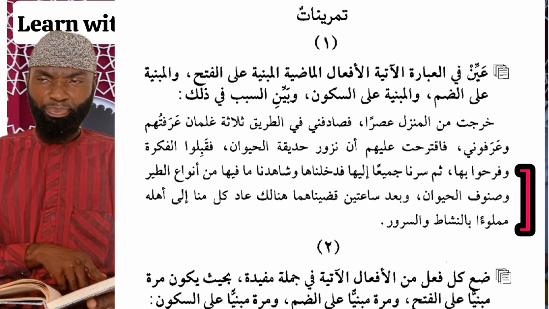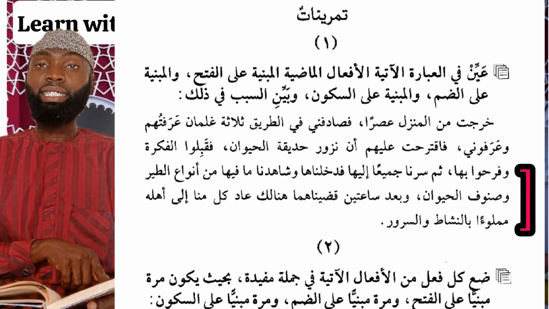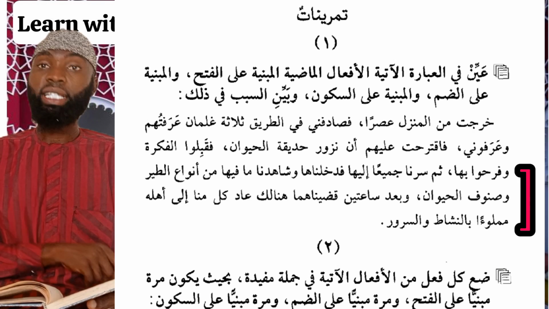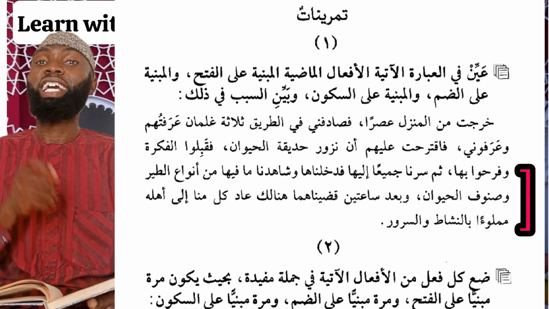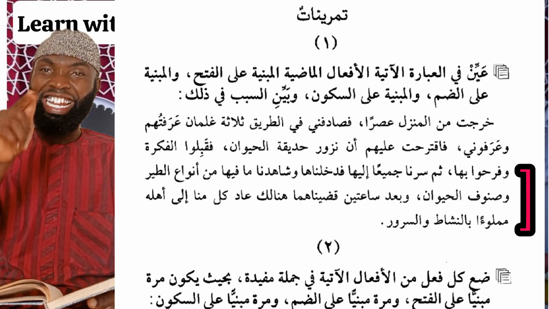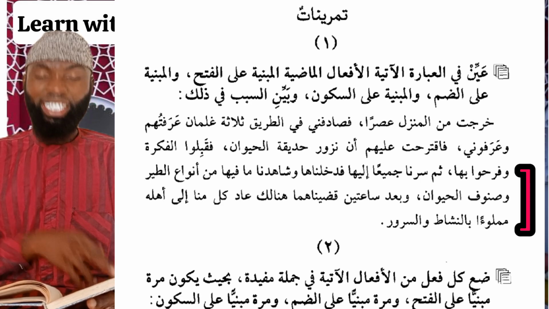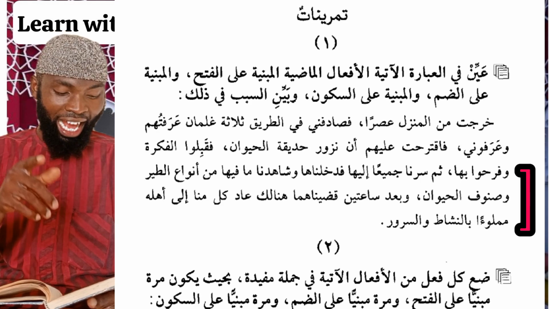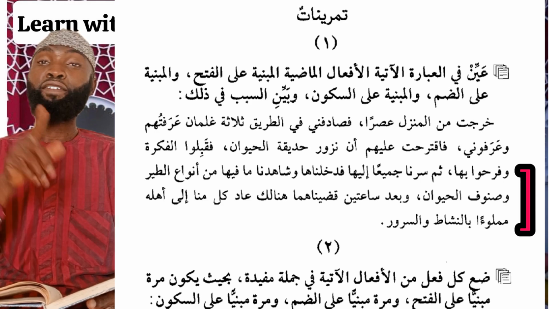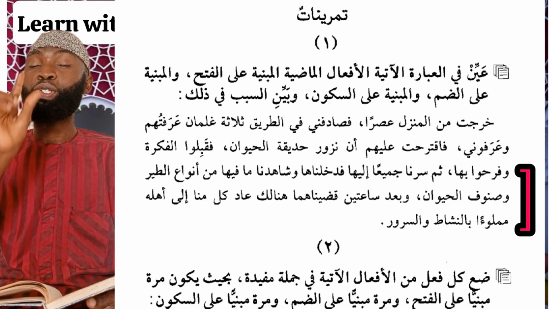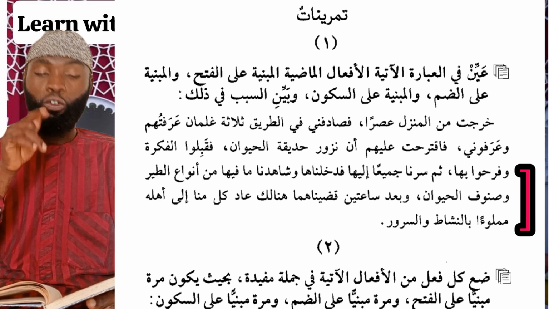Here we see that it is also built upon sukun because of the attachment of na ad-dalla al-fa'il, which indicates the performer of the action. Fadakhalnaha, dakhalna, the same thing. Dakhalna is a past tense verb built upon sukun because of the attachment of na.